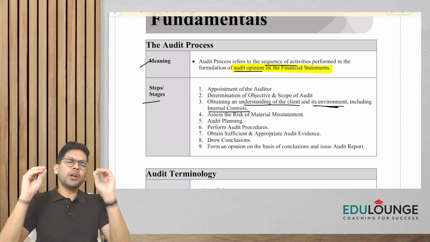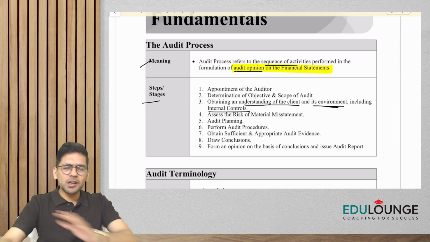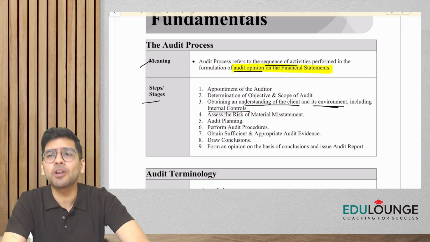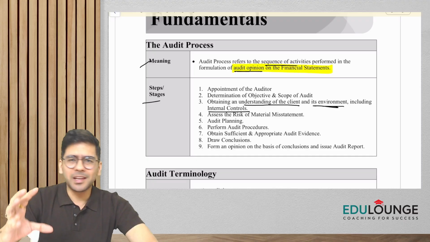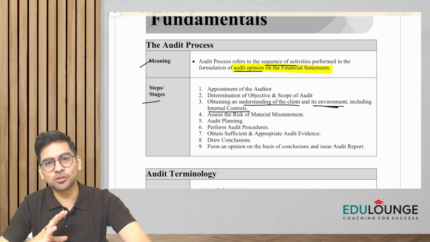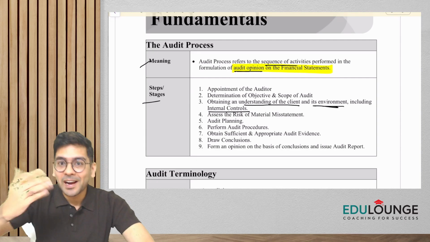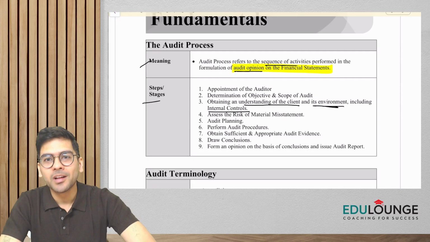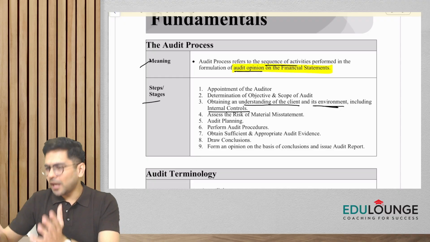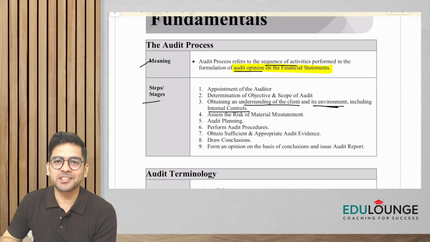Let's say, guys, I'm doing an audit of a company and the internal controls are really not adequate, they're not working properly. Okay, there is a storm outside. So in that case, if the internal controls are not good, I'll have to check a lot of things in the financial statement, right?